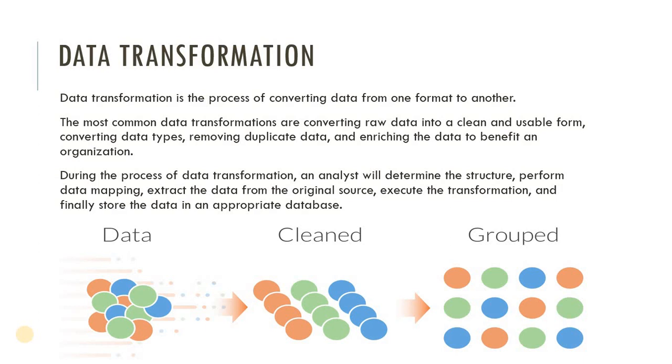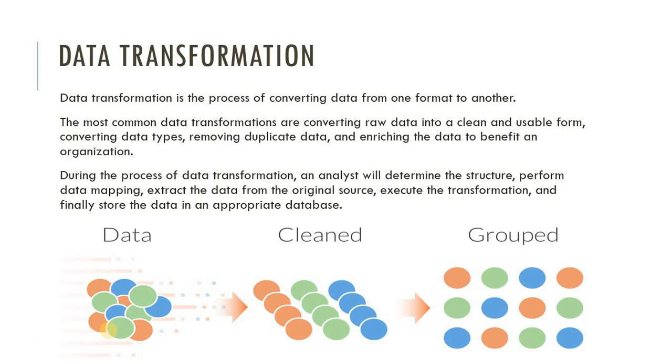Basically, as shown in the figure, we have a mixed data set. The first step is cleaning of the data set, so we get the clean database. After the cleaning process, we transform the data set. We prepare the data into a clean and usable form, and on that transformed data, the data types may be converted. Duplicate data are also removed. So these types of transformation are done in the transformation process.